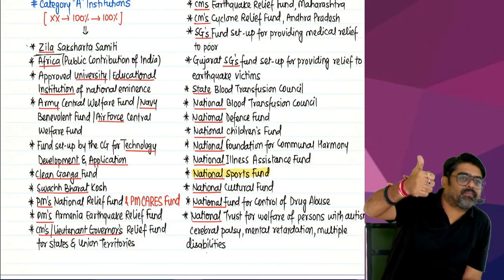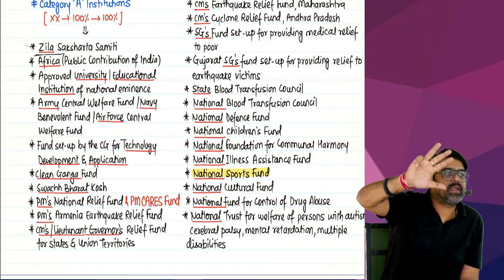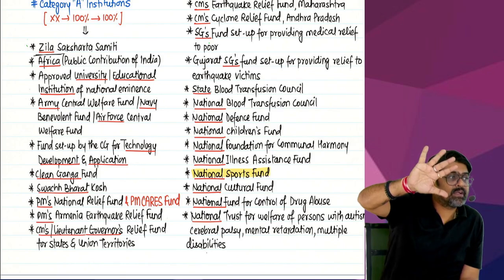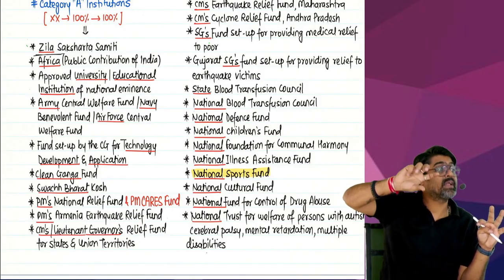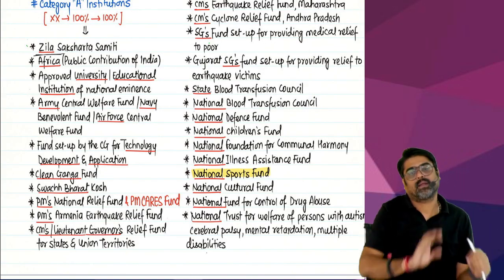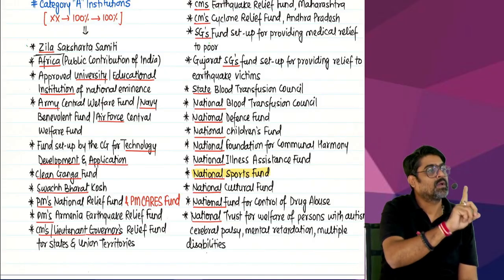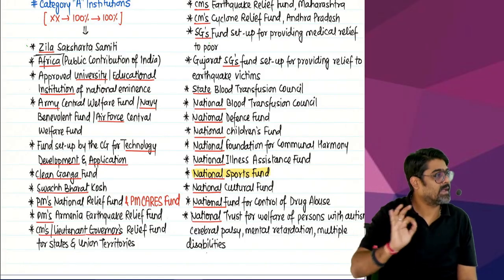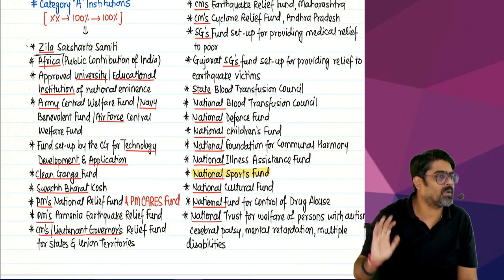So if you see the words Zilla, Africa, educational institution or university, Army, Navy, Air Force, then technology development and application, then Clean Ganga, Swachh Bharat, then you see prime ministers, then chief ministers, then state governments, then national level funds, yes or no? All these funds will come under category A. Now it will be very easy for you to remember. While solving the questions, I will ask you, you are going to tell me which category it is. Okay? But remember the categories like this. Now 100% you will not have any problem with these funds.